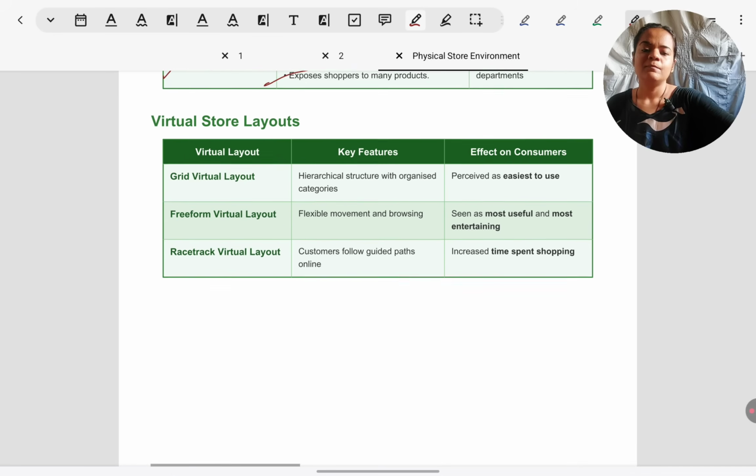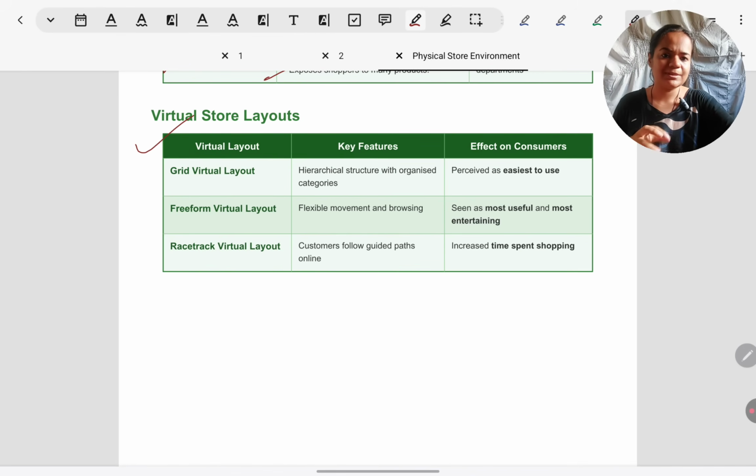We should know that today there are virtual layouts, like if you see on Amazon or, if you're in India, on Flipkart, and there are many similar online stores, countless online stores. They also adopt typically one of these three layouts, and they are similar to how the layouts are in physical stores, but of course they are not the same thing, because if you look at Amazon, for example, you will have the home page and you have to click sections on the home page to reach them. You do not have to physically move through pages to access products.